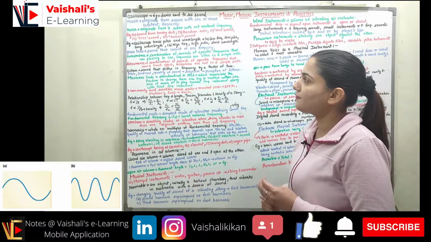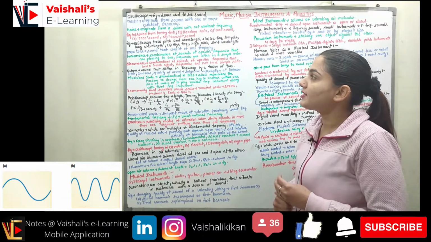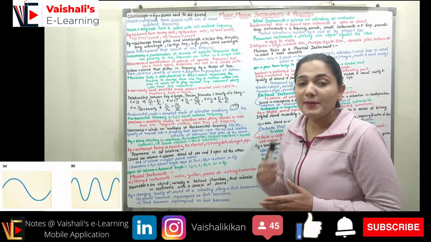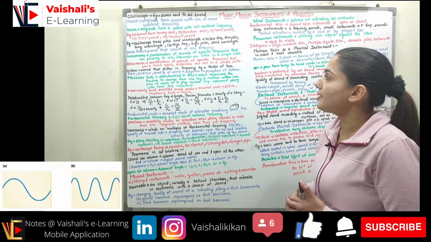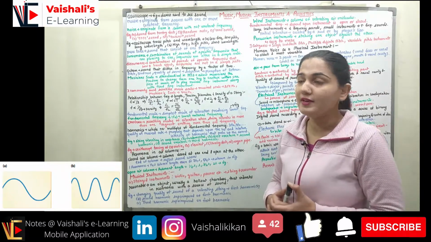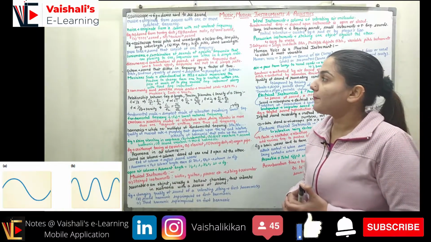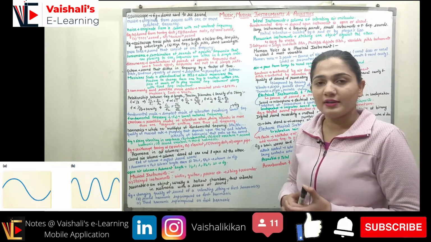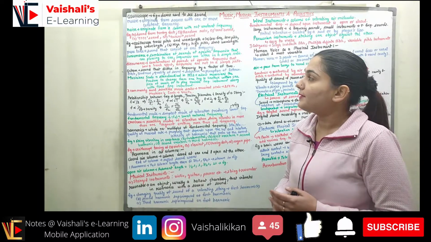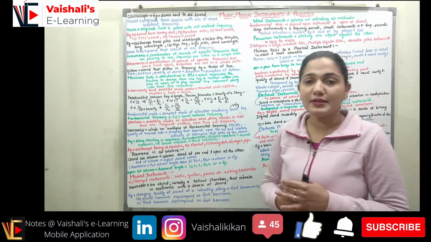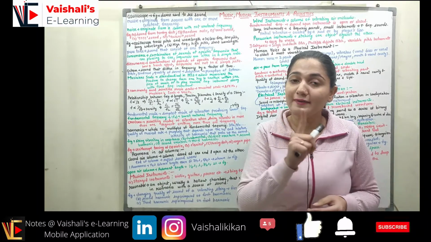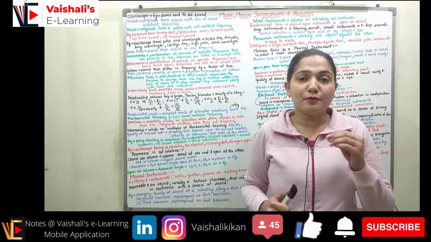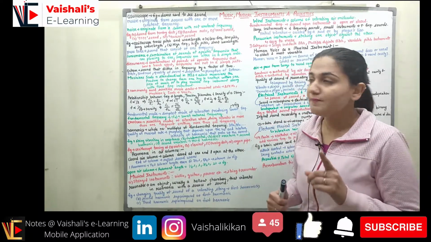Now you can see the next figure, where the oscilloscope traces the pitch and the wavelength. You can see how the pitch and the wavelength vary for a low frequency, low pitch, long wavelength wave, and for the second part, part B shows a high frequency, high pitch, short wavelength wave. Now coming to the next concept, that is pure tone. Pure tone is a sound which consists of only one frequency. If I have a sound which is made using only one frequency, then it is called a pure tone.